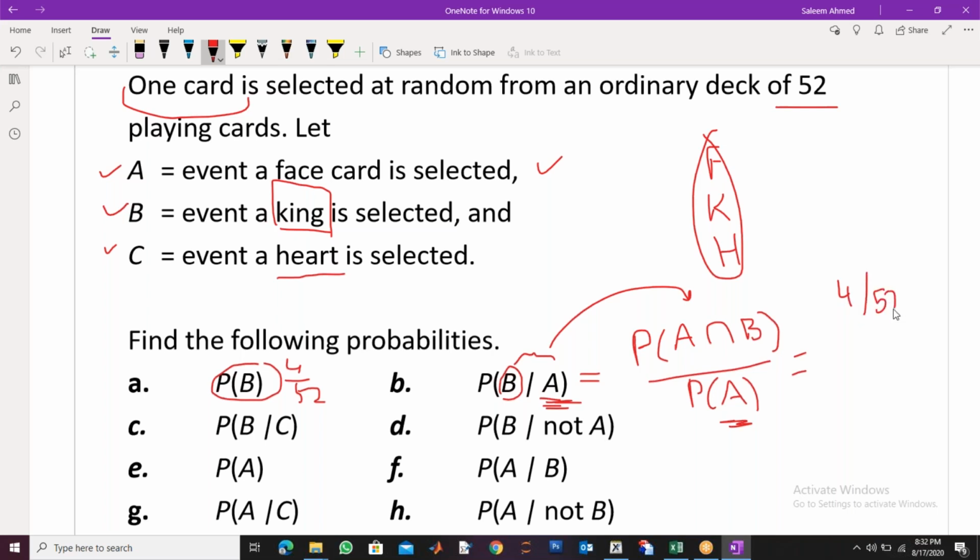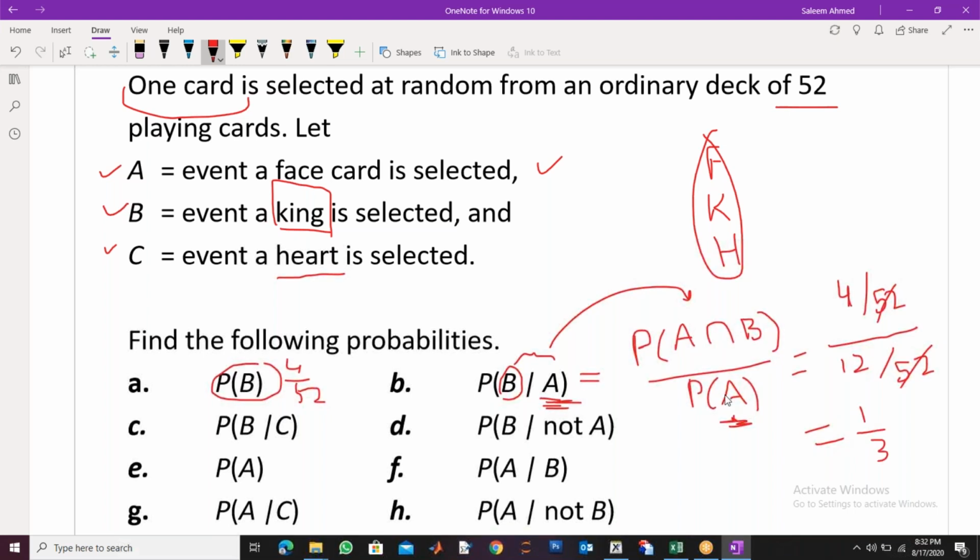So 4 by 52, divided by how many face cards? There are 12 face cards. So 12 by 52 is the probability of face cards, A. So now 12 by 52 in the denominator, 4 by 12, your answer is 1 by 3.